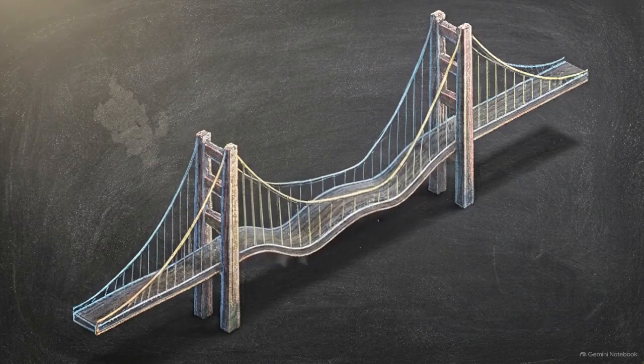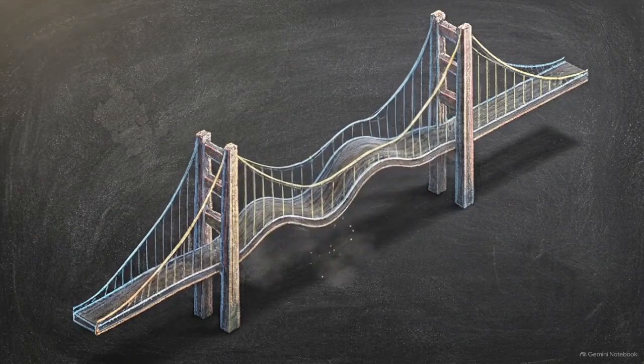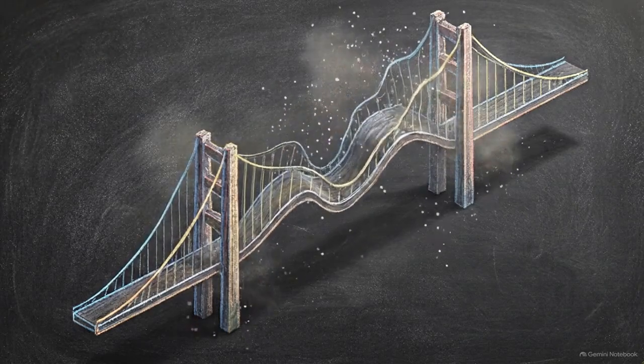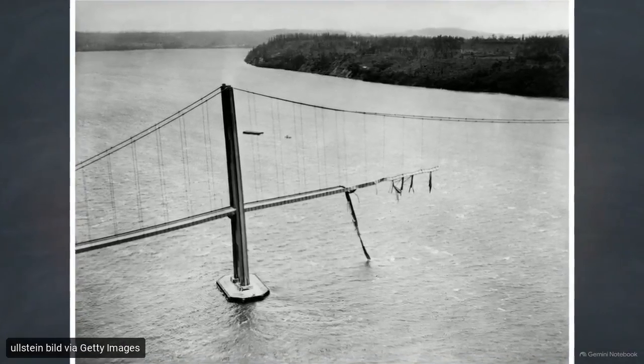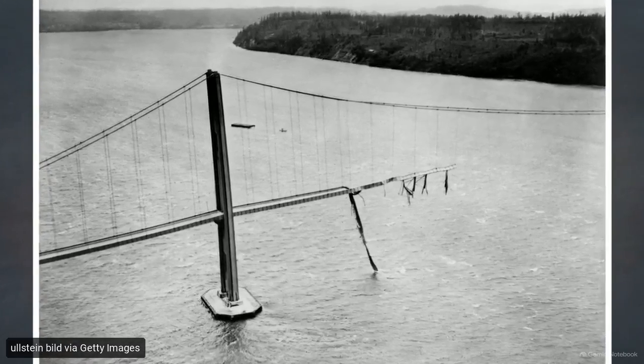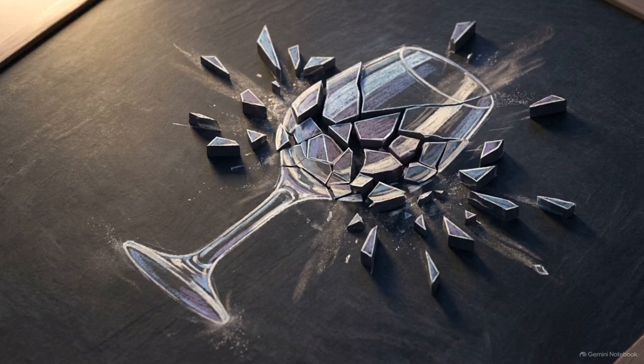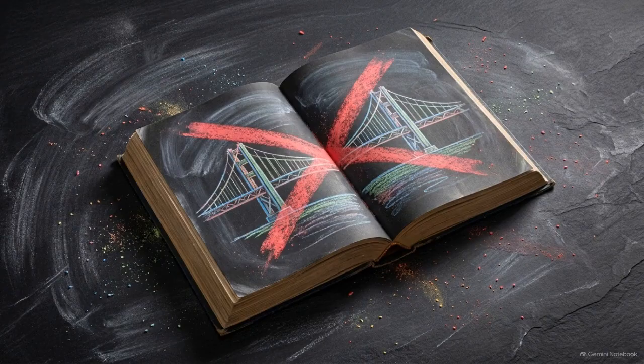In 1940, the concrete and steel deck of the Tacoma Narrows Bridge was caught violently twisting in the wind before tearing itself apart. For over 80 years, physics textbooks have pointed to this disaster as the ultimate example of resonance. They compare it to a singer hitting the exact right pitch to shatter a wine glass. But that textbook explanation is a myth.